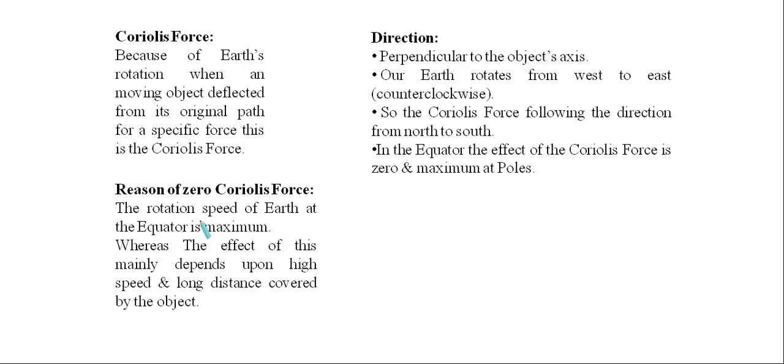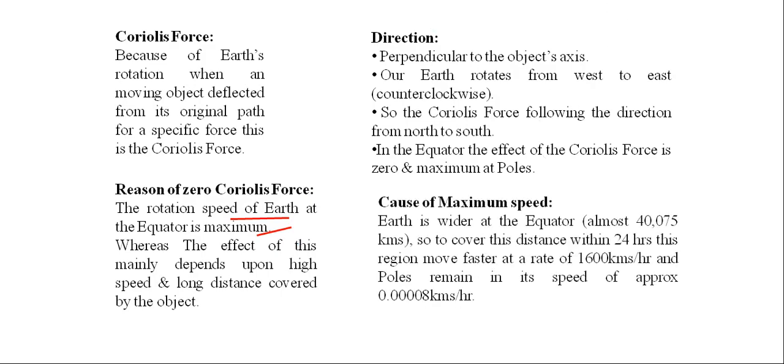Now we discussed that the rotation speed of the Earth at the equatorial part is maximum. But why is this happening? Because Earth is wider at the equator. So to cover this distance within 24 hours, this region has to move faster, at a rate of 1600 kilometers per hour, and the poles remain at a much lower speed.